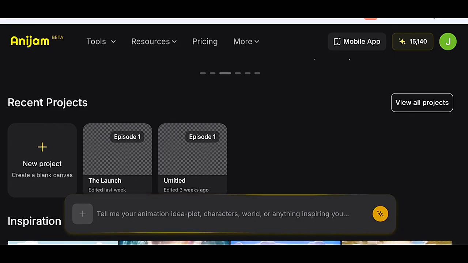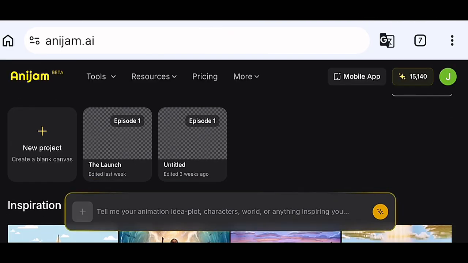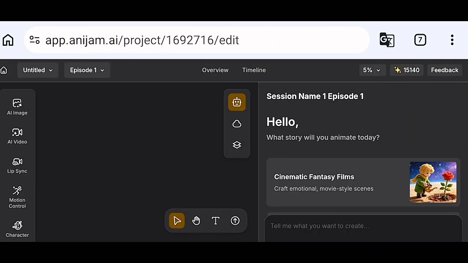Right now, let's get to work. Let's create a new project. For today's tutorial, I'm going to be using the AI director mode. I'll just go on and click on new project. Instead of manually building every part of your animation yourself, AI director mode actually helps you do the work. AI director mode acts like your own creative director. You can simply describe the idea you want, and the AI plans the production for you from start to finish. So you say, hello, what story will you animate today? This is episode 1. It breaks it down into different episodes, enabling you to get a very good outcome.